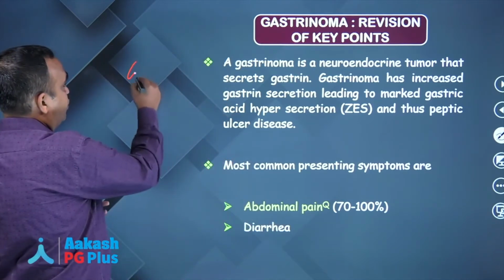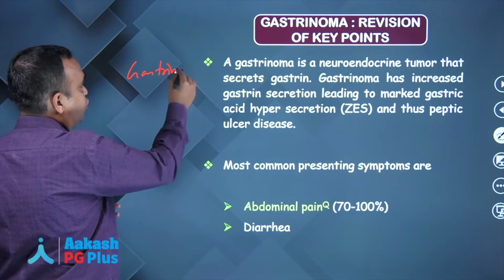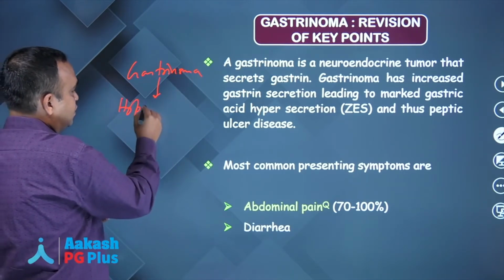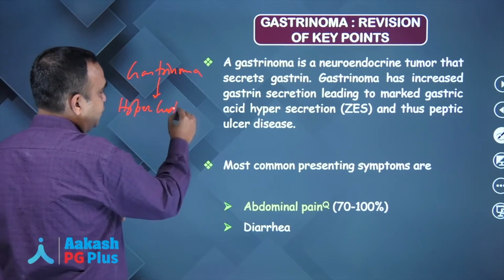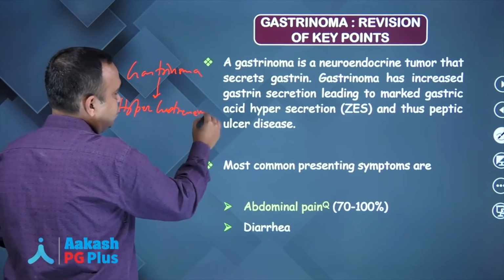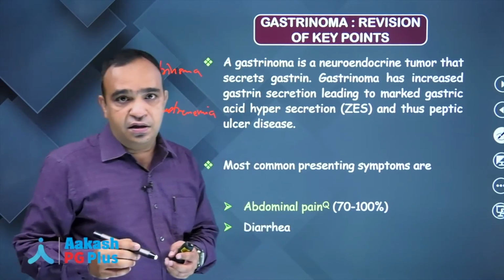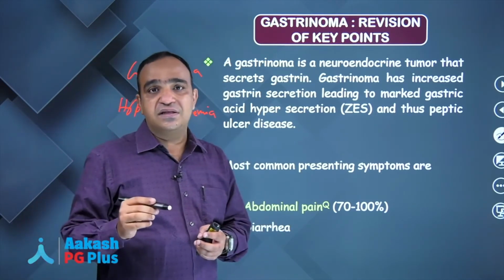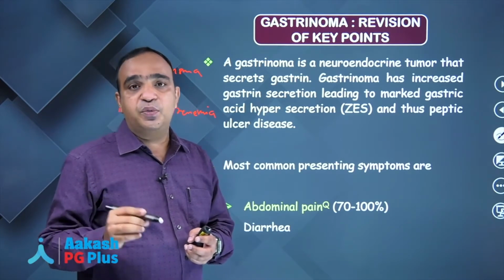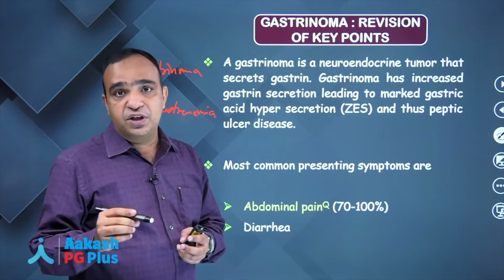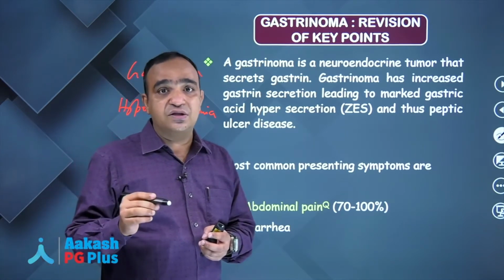So, when we talk about gastrinoma, the tumor causes hypergastrinemia. So there is increased gastrin production, and if you can recollect, gastrin has a direct effect on acid production in the stomach. It stimulates the parietal cell mass in the stomach to produce excess acid.